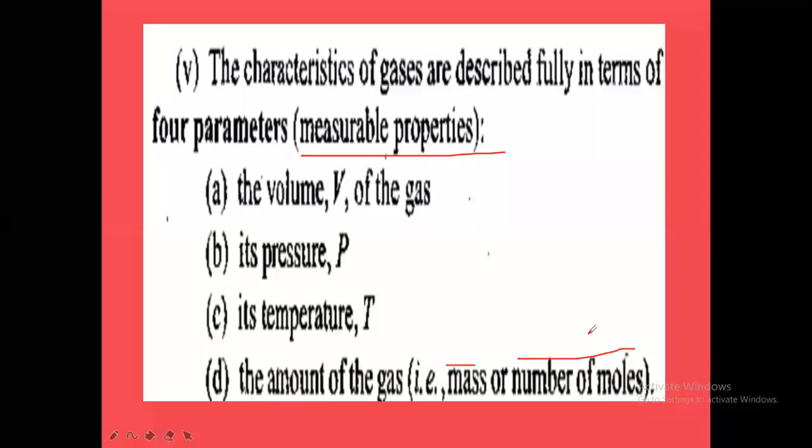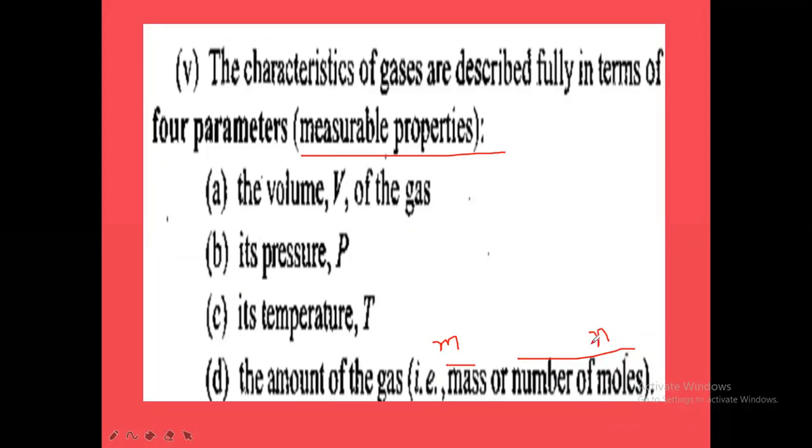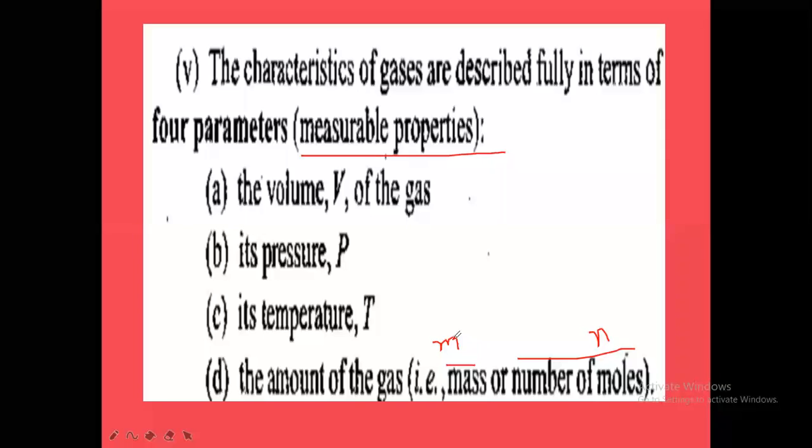Number of moles is indicated with which letter? Small n. Small n is number of moles. And small m is mass of the gas. Small m mass we can take, or W we can take, weight or mass. What is the formula for number of moles? Given mass divided by gram molecular mass. Given weight by gram molecular weight will give number of moles. So number of moles, temperature, pressure, and volume are the measurable properties of gases.